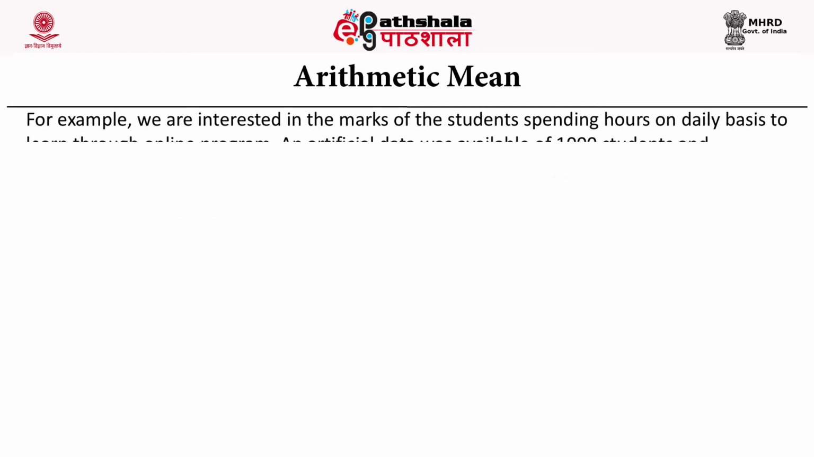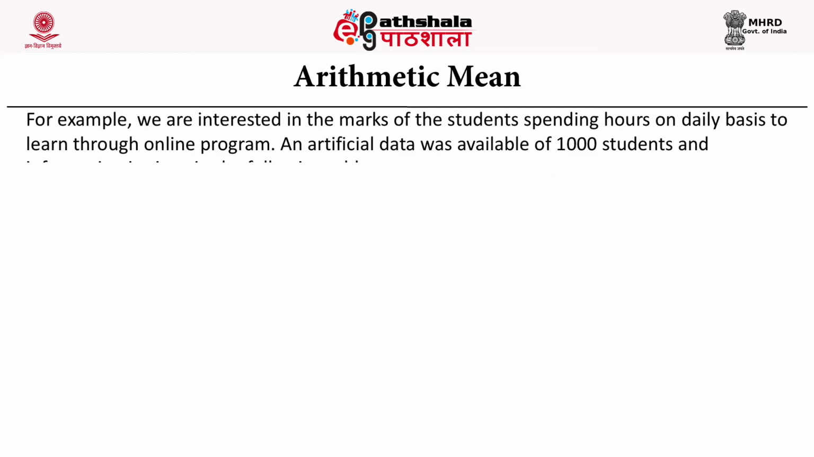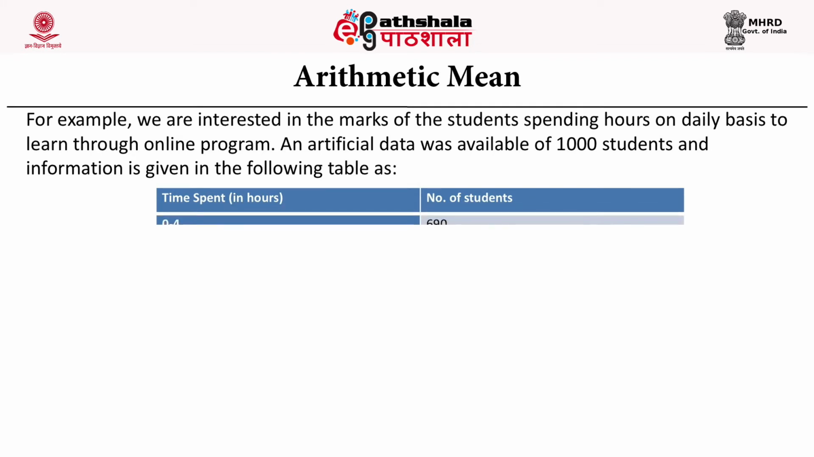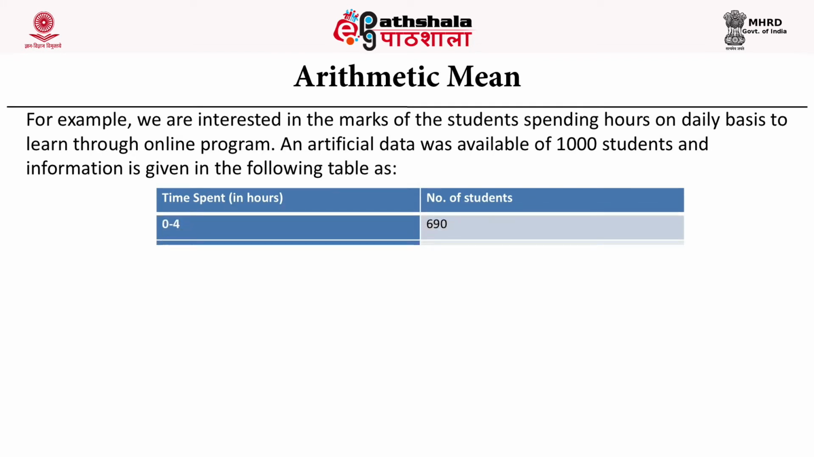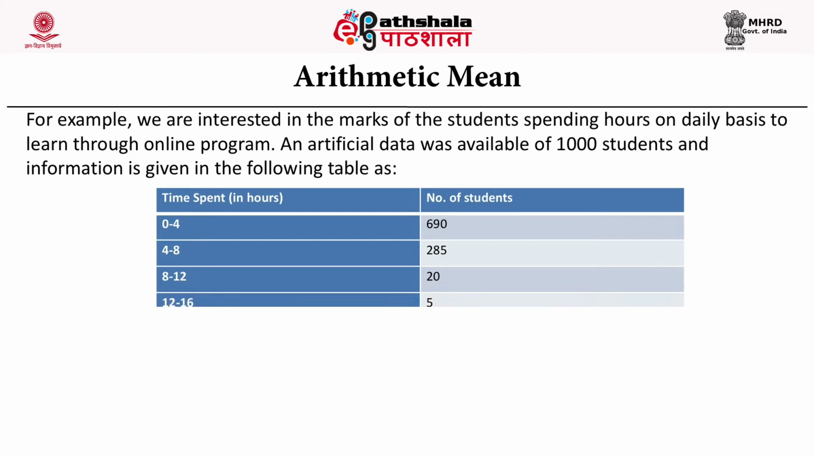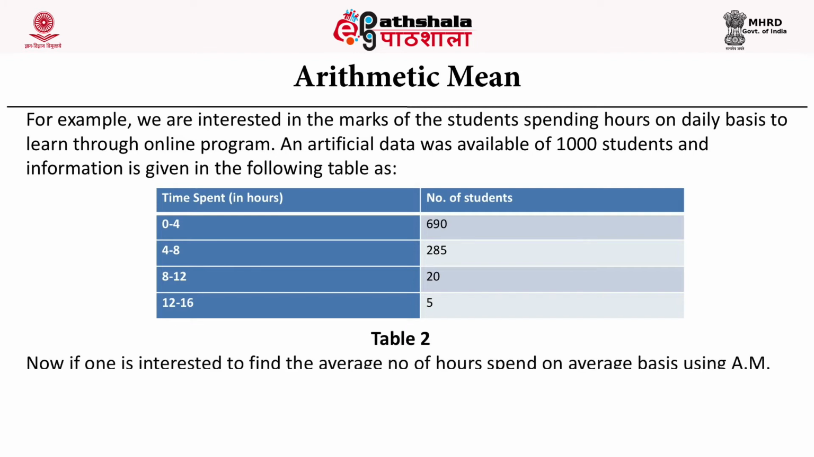Also in real life we have a large amount of data, so we know from the module on diagrammatic and graphic representation of data that in such cases one can construct a frequency table. So for example, we are interested in the hours students spend daily learning through an online program, and artificial data was available for 1000 students, with information given in the following table. On the left, the first column has time spent in hours by students, and on the right-hand side we have the number of students.